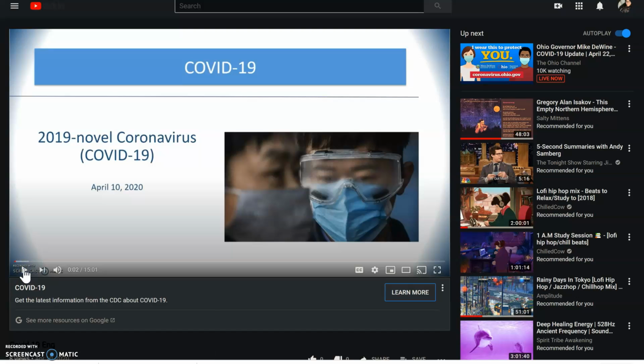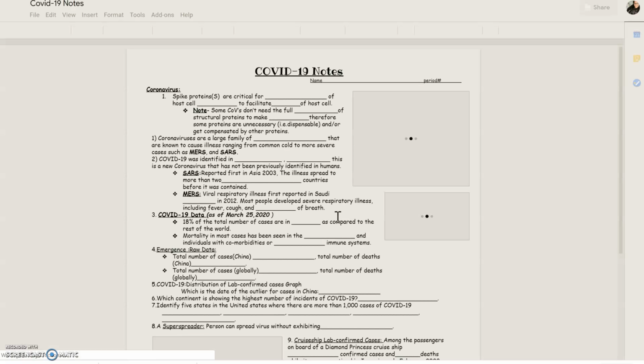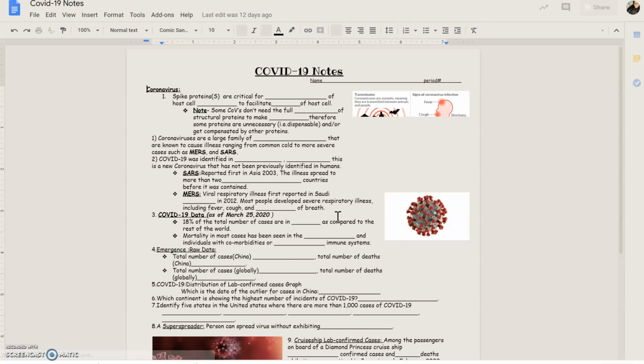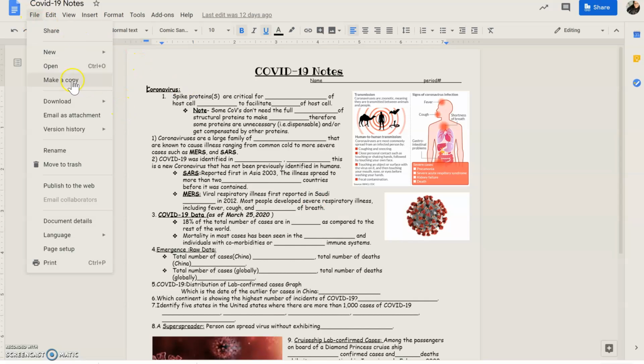COVID-19. And I apologize that some of the data is past due. I know some of the numbers are much higher now, but when I put the lecture together, it was April 10th. And then the notes are right here. Same thing with the notes. If you're going to write in them, just make sure to click File and make a copy.